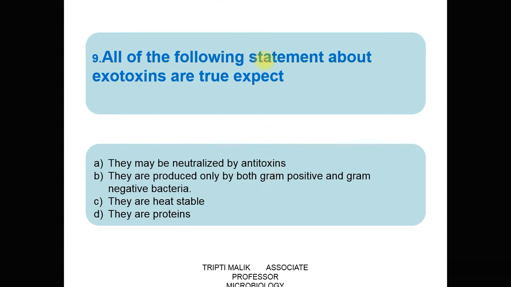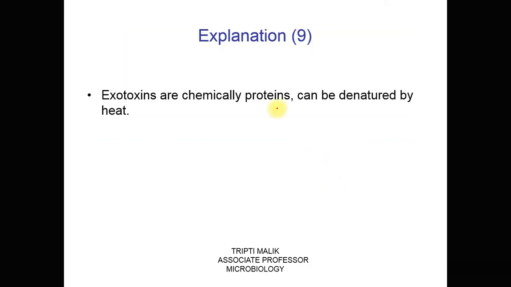The option which we have to tell is the option which is not true. That means three options are true, but one option is not true, so we have to tell the false one. That false one is C, that these are heat stable. Exotoxins are produced by both gram-positive and gram-negative bacteria. They are proteinaceous in nature and hence they can be denatured by heat. So they are not heat stable, but they are heat labile.